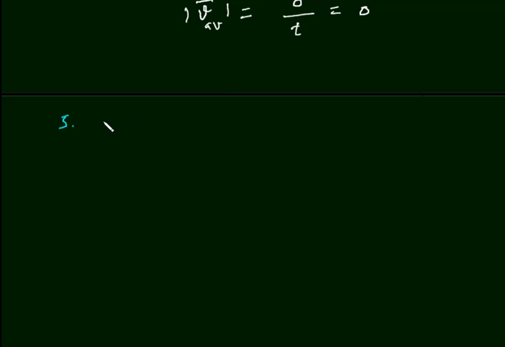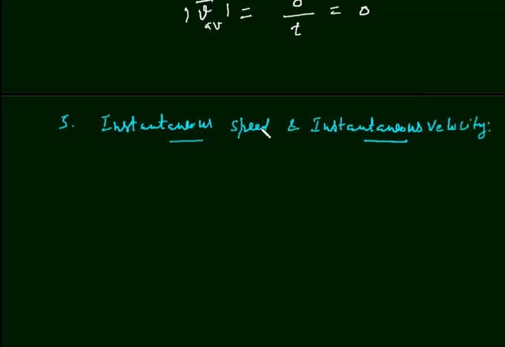Now the fifth term is instantaneous speed and instantaneous velocity. Instantaneous means speed at a particular instant, at a particular time. Okay, so instantaneous speed is speed at a particular time and instantaneous velocity is velocity at a particular time.